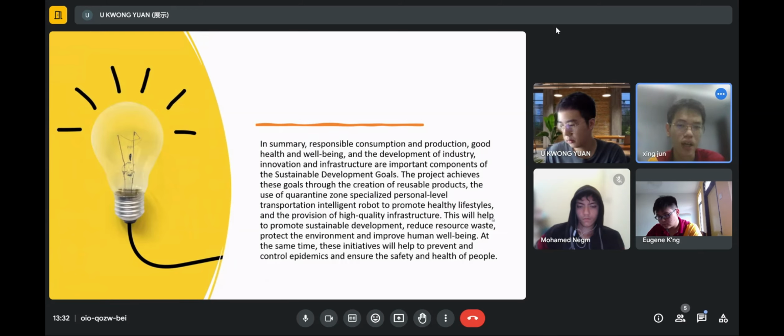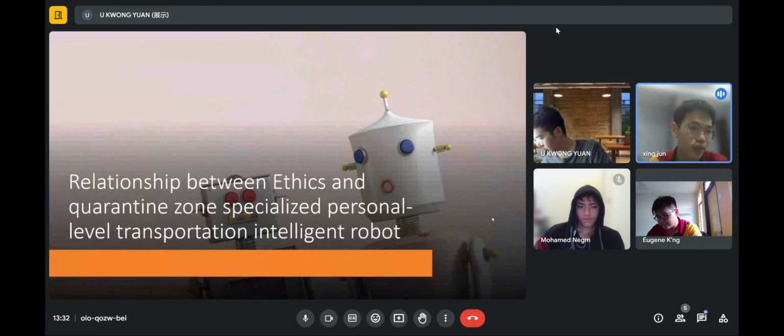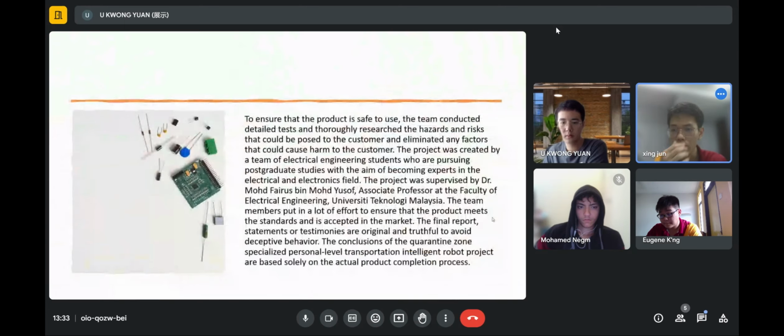The next one is the relationship between ethics and quarantine zone specialized personal level transportation intelligent robots. To ensure that the project is safe to use, the team conducts detailed tests and thoroughly researches the hazards and risks that could be posed to the customer, and eliminates any factor that could cause harm to the customer. The project was created by a team of electrical engineering students who are pursuing postgraduate study with the aim of becoming experts in the electrical and electronic field.